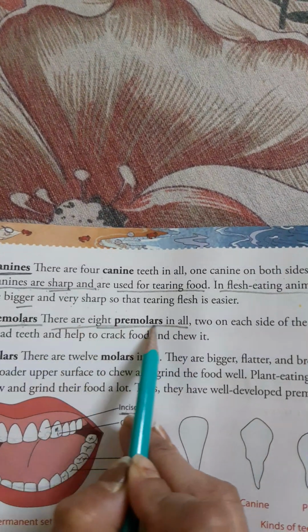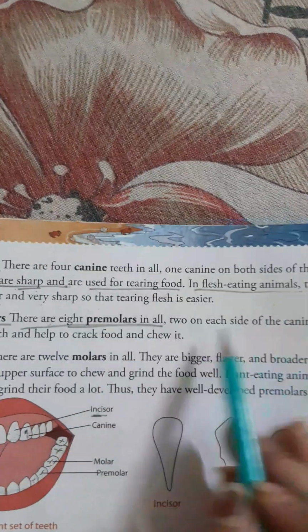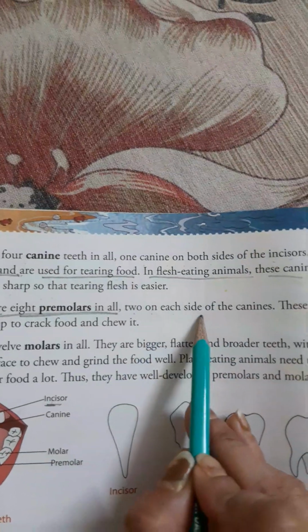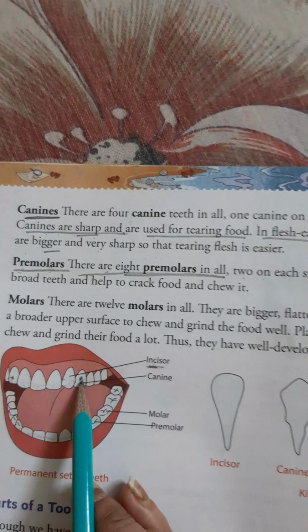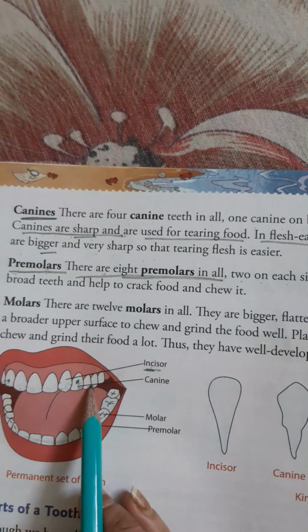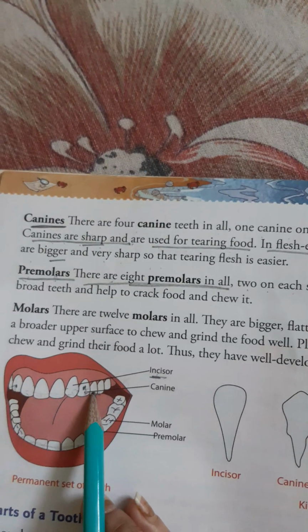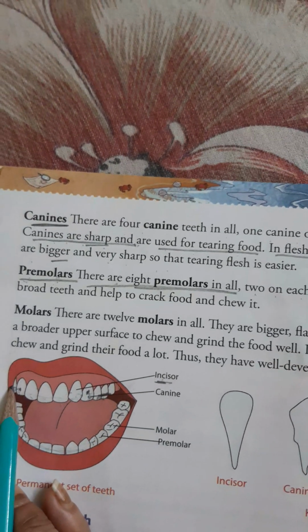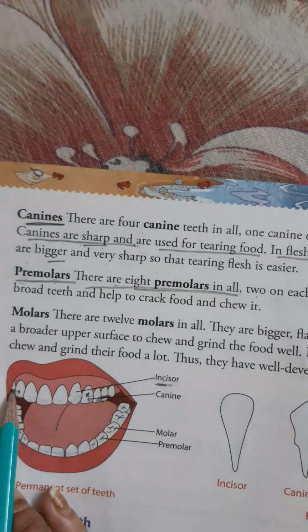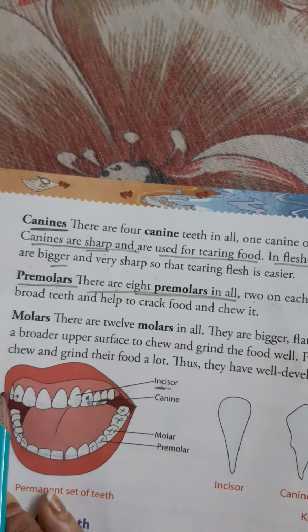There are 8 premolars in all, 2 on each side of canines. So this is the canine. Beside canine, after canine, on this side 2 premolars. These 2 are premolars, and on this side also after canine 2 premolars are present.